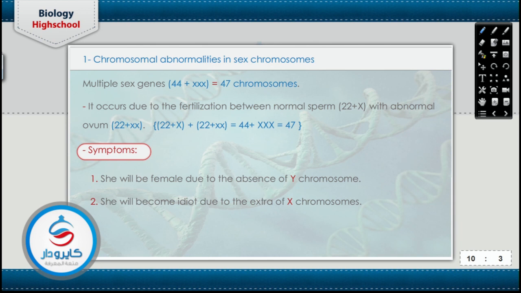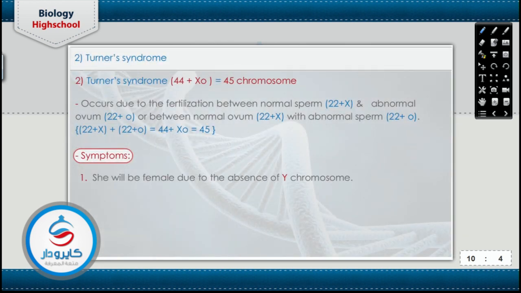كل السيلز بتاعة الجسم بدأت من زيجوت، الزيجوت كان عنده X chromosome زيادة carry a great number of genes due to the interaction between the genes on the excess X chromosome and the other genes on the other chromosomes that will lead to the idiocy of the female. So the multiple X will be female due to the absence of the Y chromosome and also an idiot female due to the extra chromosome. That's the first abnormal individual in the abnormalities in the sex chromosomes.